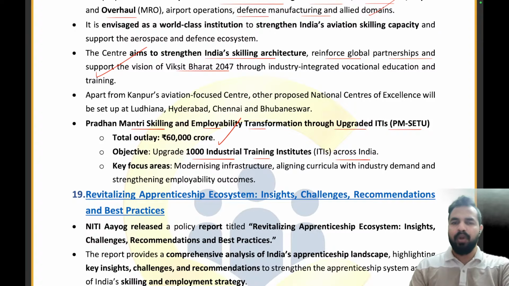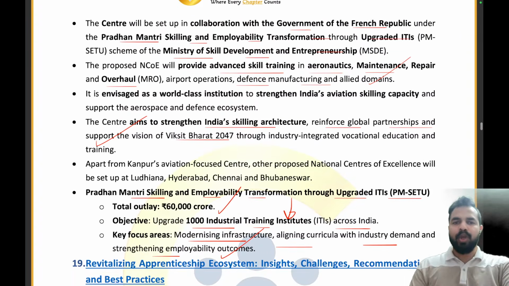My dear friends, you all know that in our country, one thing is theory and one thing is practical exposure. The theory you already get to know in the books, but in the industrial training institutes, we are providing the kind of training that reflects what you will be doing as part of your job in that technical industry. That's why we are upgrading 1,000 industrial training institutes across the country. The key focus areas will include modernizing infrastructure, aligning curriculum with industry demand, and strengthening employability outcomes. Clear, everyone? So that's all from this article.